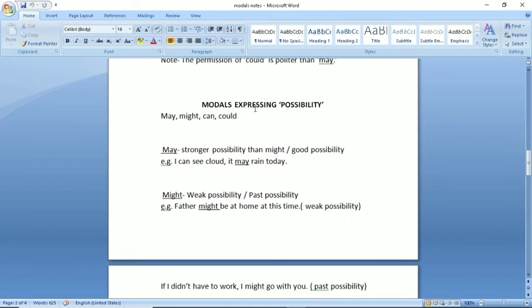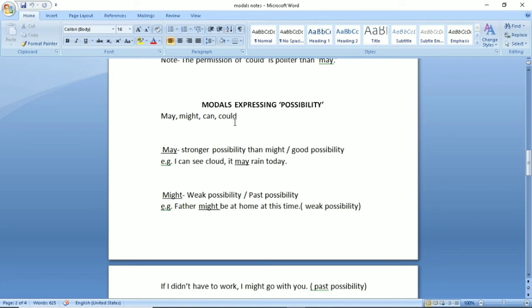Now the modals expressing possibility. There are four modals that express possibility: may, might, can, could. May. May is used for stronger possibility than might. See, what is the difference between may and might and can and could? First of all, student, may is the present form and might is the past form. In the same way, can present form and could is the past form.